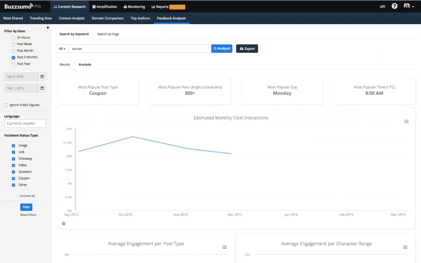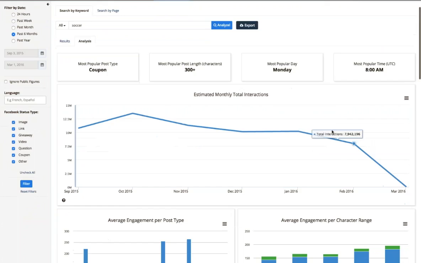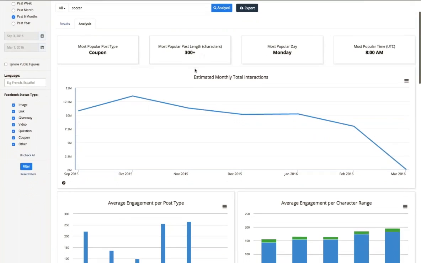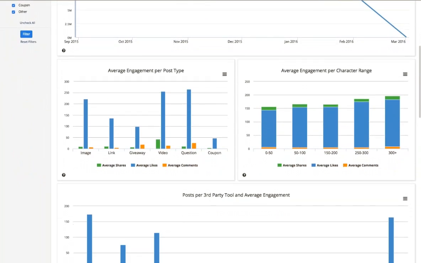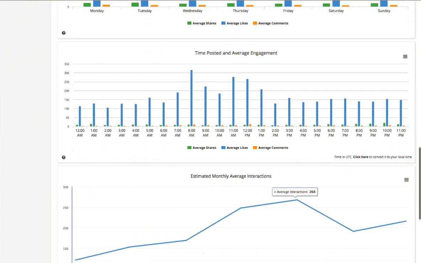Now, we also provide some analysis of these posts. What this is showing us is the most popular type of post, as well as the most popular length, day, and time for posting. The most popular type of post is a coupon and a little longer length of 300 or more characters. We break down those engagement types by post type, by character range, whether or not a third-party tool is used to post, and also the day and the time. If you click on the time chart, we'll also just convert that time factor to your local time.